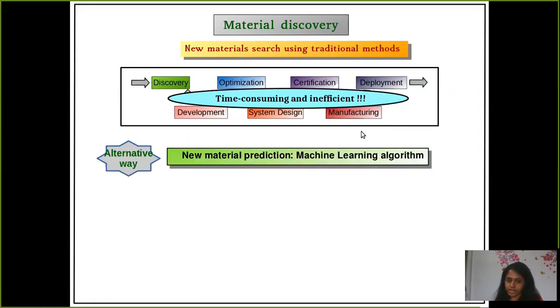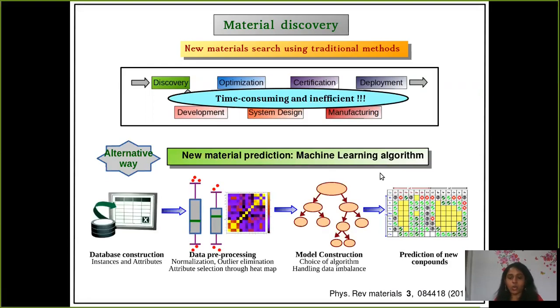So what is the alternative way? The alternative way is to use machine learning on the existing database, and it can accelerate new material prediction. In our case, we have predicted new double perovskite compounds, and this is the schematic diagram of the steps we have adopted in our study, which I'm going to explain in the next few slides. This study has been published in Physical Review Materials, and this is the corresponding reference.